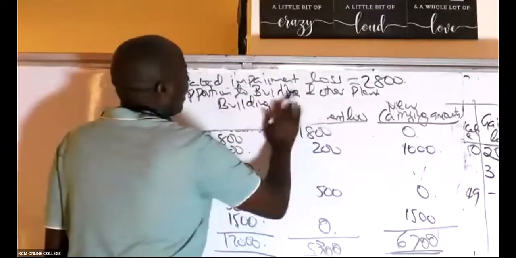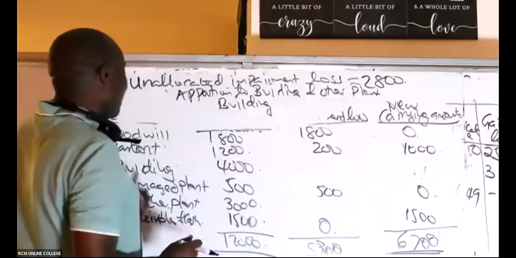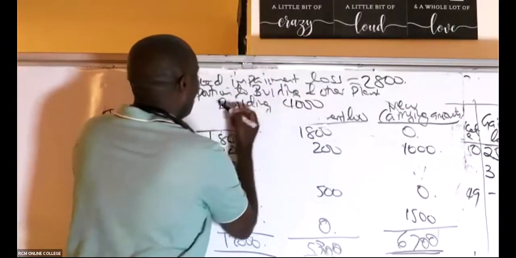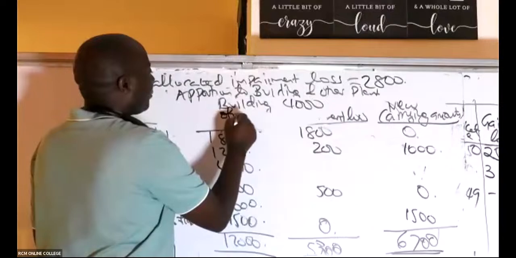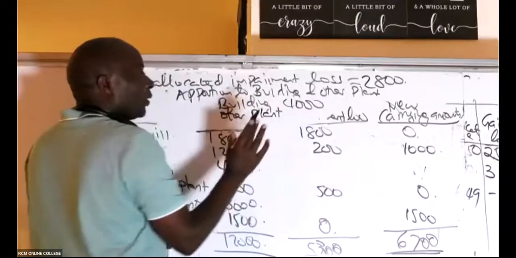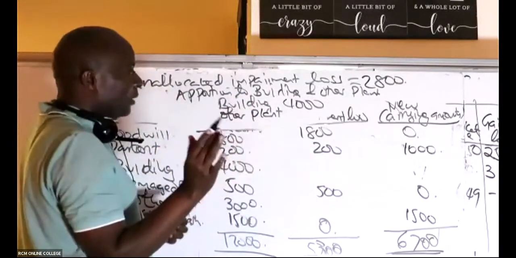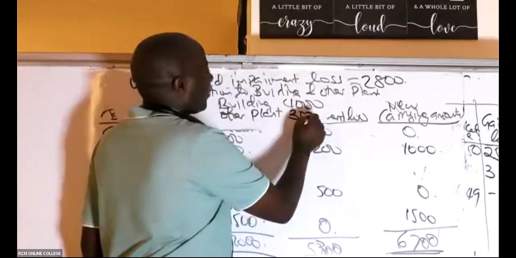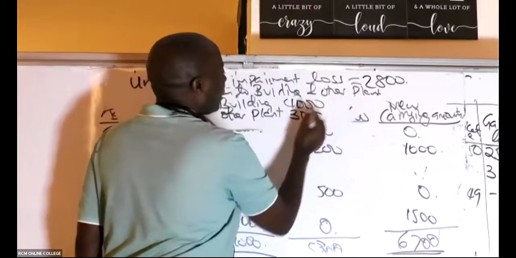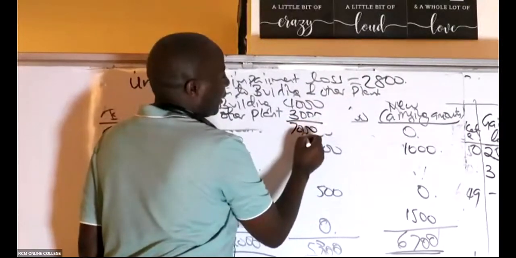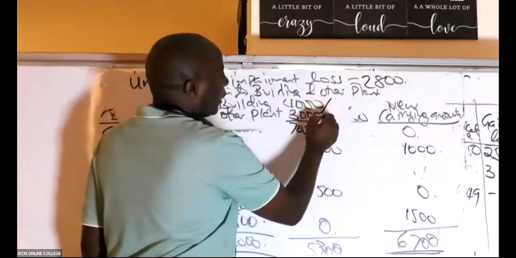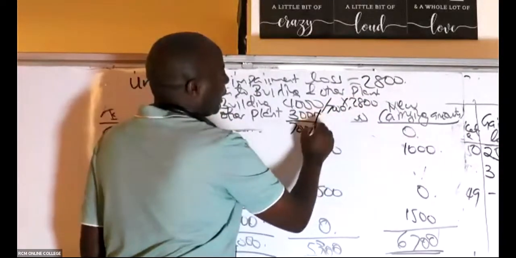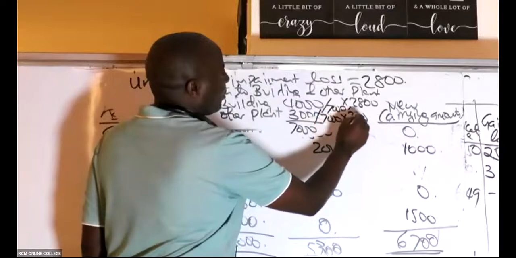So building, how much? Are you aware of the carrying value of the building? You use carrying values. So the carrying value of the building is 4,000 and the carrying value of other plant is 3,000. This question was tested exactly the way it is in your custom exams. So in total that gives me 7,000. Therefore, the impairment loss will be 4,000 divided by 7,000 times 2,800, and 3,000 over 7,000 times 2,800.